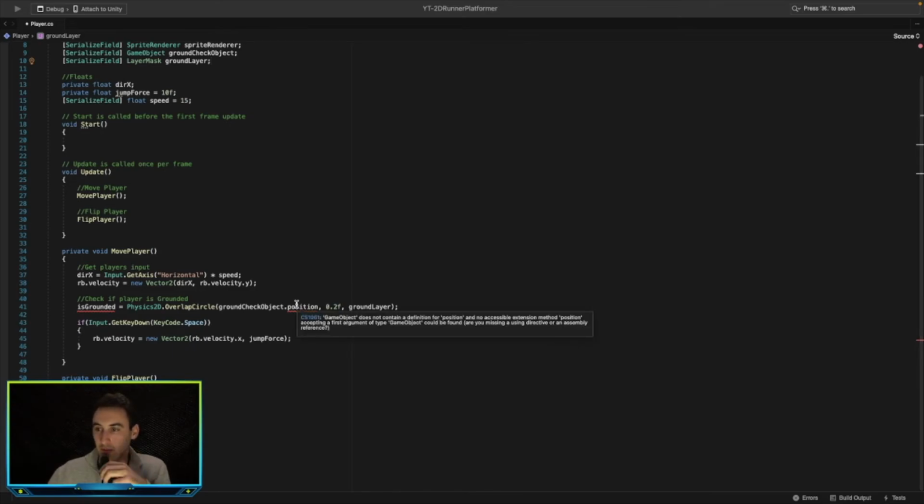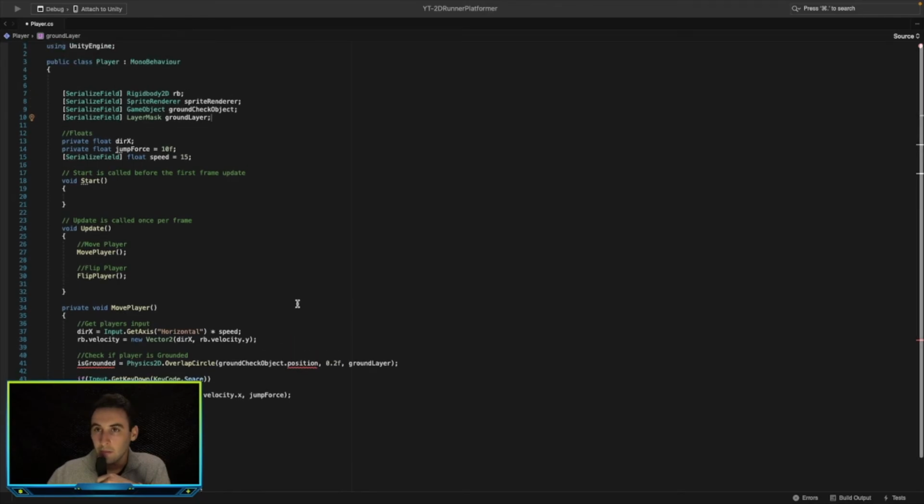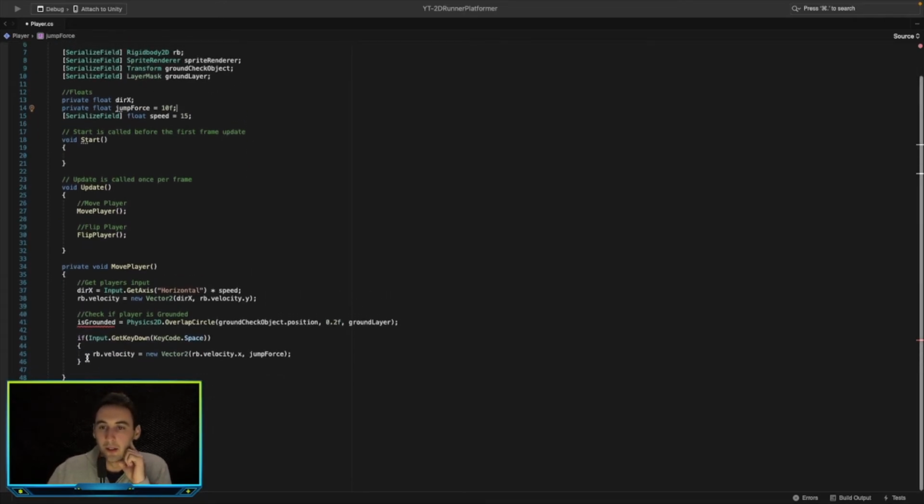So what's happening here? Why is it not working? Game object does not contain the position. Yeah, that needs to be transform. There we go. Is grounded does not exist.